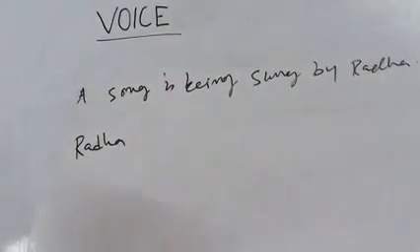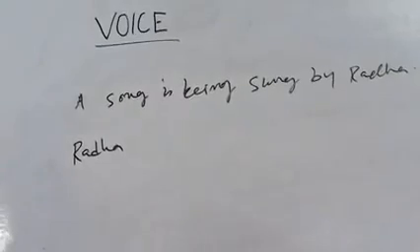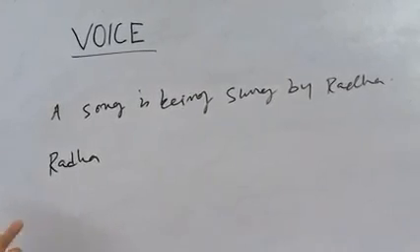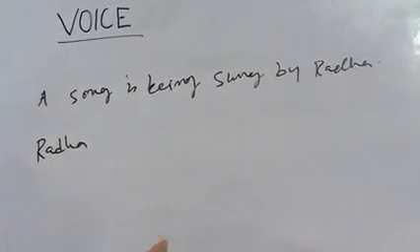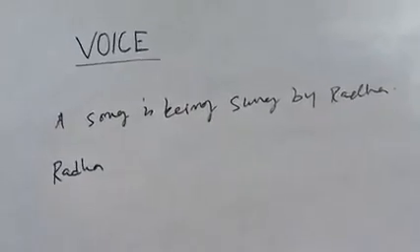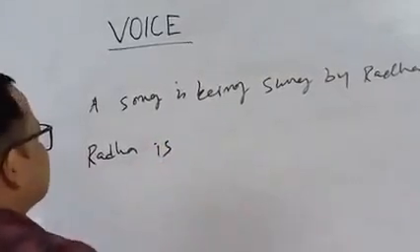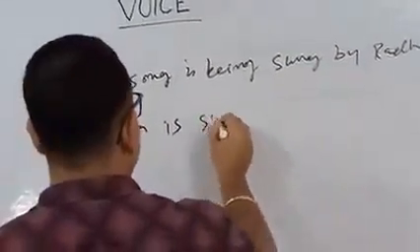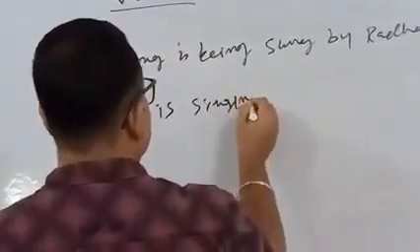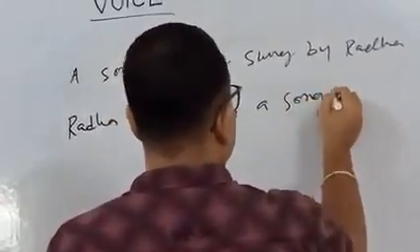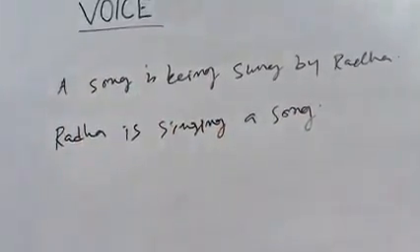So that is why what would be verb here? So is, am or are, among those three, one will come since Radha is third person singular. So what would be the appropriate verb here? Is. Radha is singing a song. Radha is singing a song.